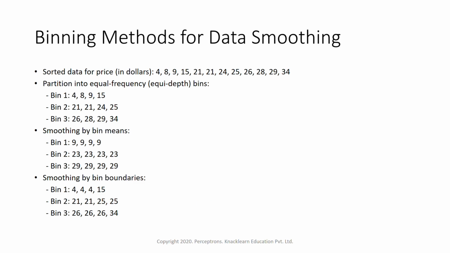Now looking at how we do this binning. Suppose we have some data, like this sorted data for price in dollars. It's sorted, and here we see 4 is the minimum value, 34 is the highest value. Suppose we want to do equal frequency binning or equal depth binning. This is also called equal depth binning. That means each of the bins should have an equal number of data. Sample size should be the same.